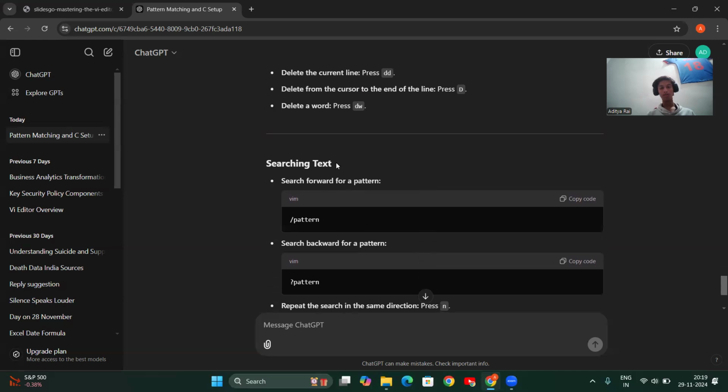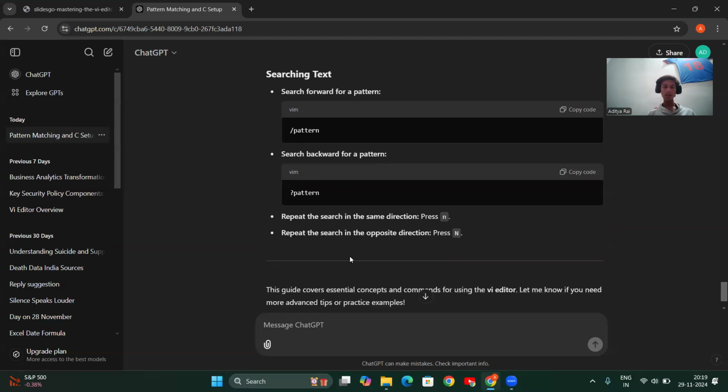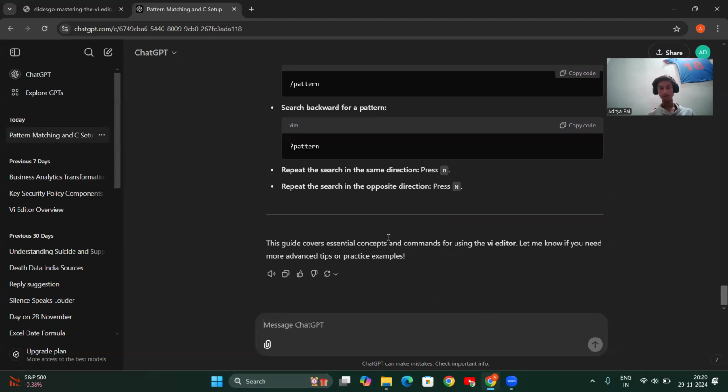If you want to search for something, use the command slash pattern, which searches forward for a pattern. If you want to search backward for a pattern, press question mark, then the pattern. To repeat the search in the same direction, press small n. To repeat the search in the opposite direction, press capital N.